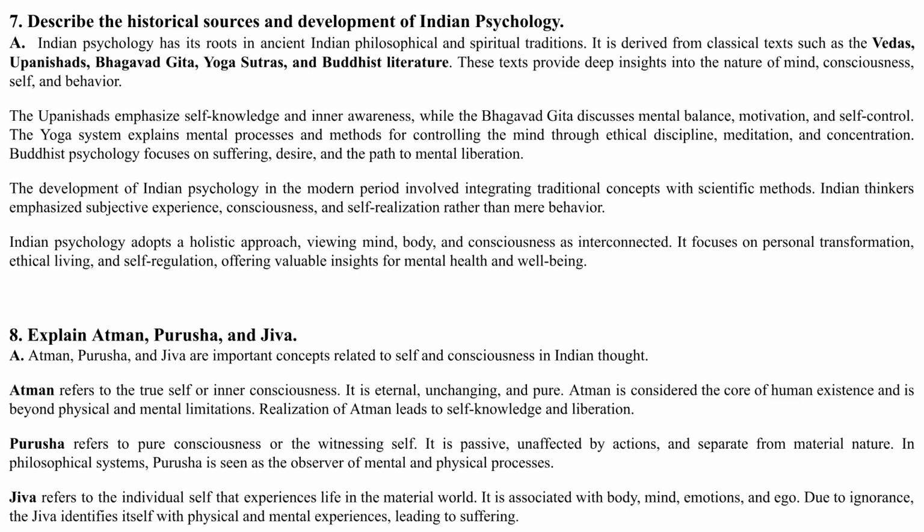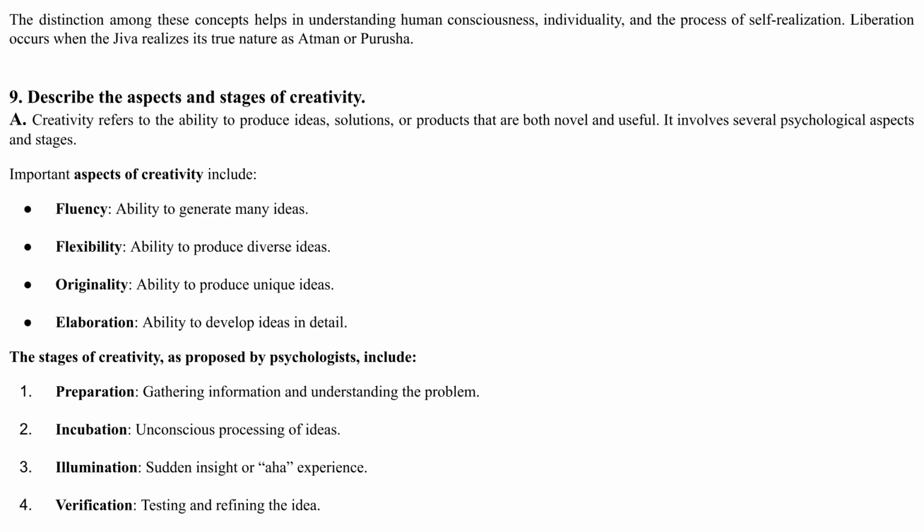For Question 7, we look at the historical sources of Indian psychology, rooted in the Vedas, Upanishads, and Yoga Sutras. It emphasizes consciousness, self-realization, and a holistic approach to mind and body. Question 8 explains the concepts of Atman, Purusha, and Jiva. Atman is the true, unchanging self. Purusha is pure, witnessing consciousness, separate from material nature. Jiva is the individual self that experiences the material world.